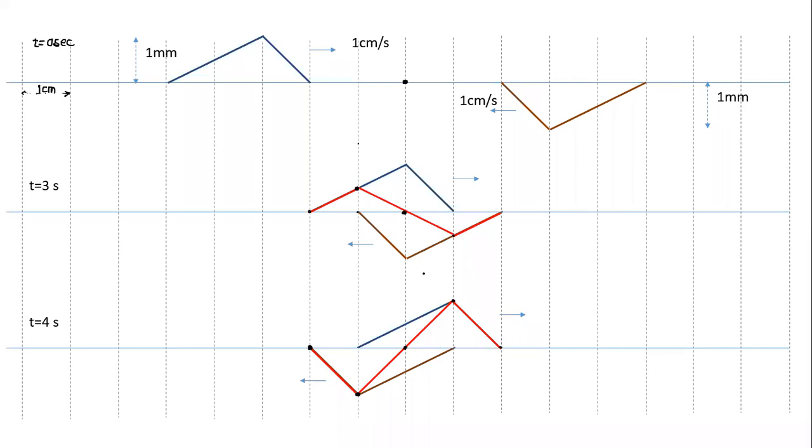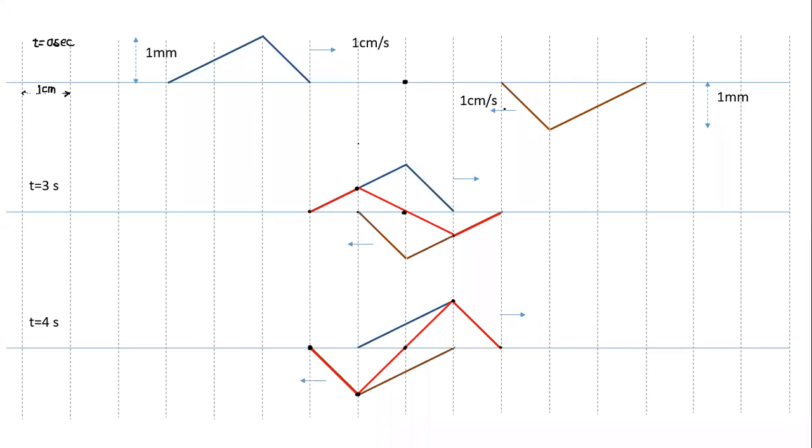So this is the shape. But what we had done here, we have done it for two wave pulses. Actually, what we have done here is also valid in case of reflection of a wave pulse from a fixed support. Now, what does a fixed support do? Fixed support creates an inverted mirror image.